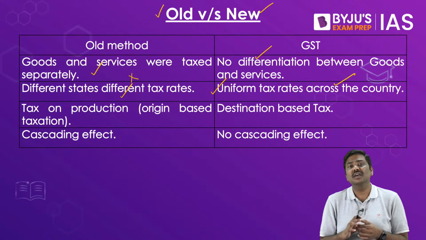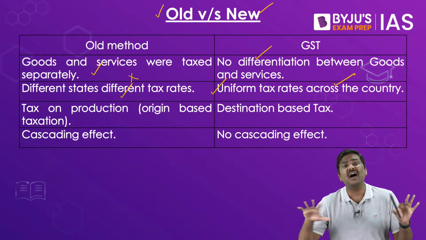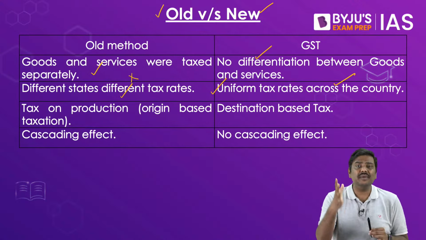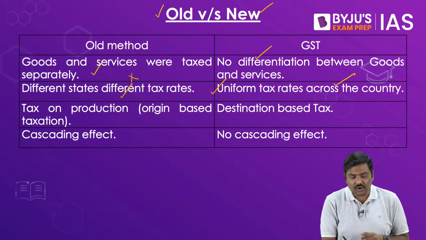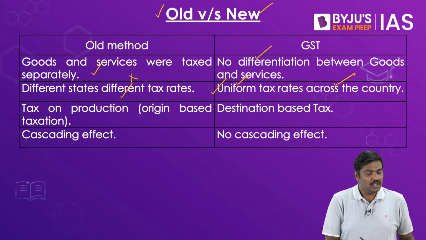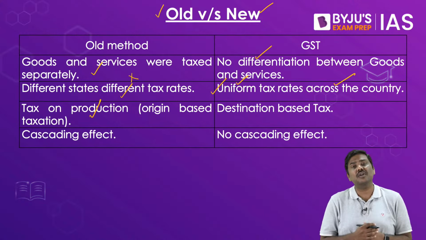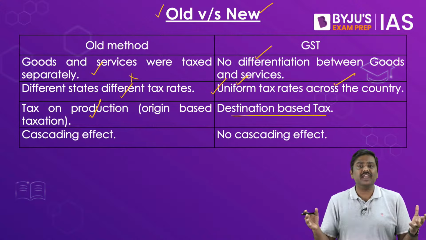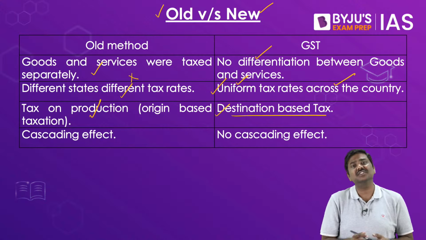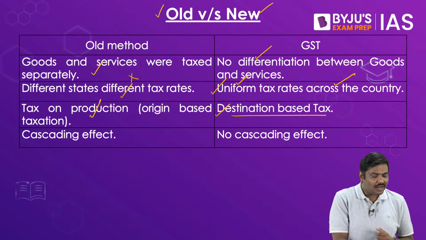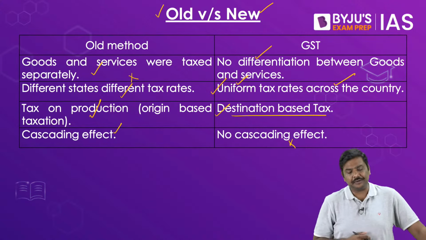National market simply means uniform rate of taxation, irrespective of the state, irrespective of the part of India, the rate of GST shall remain the same. That is called a national market, which is possible now. Earlier it was a tax on production. For example, central sales tax was a tax on production. Now it is a destination based tax, that is, the state where the consumption of the good happens will get the GST, that is the SGST component. Earlier there was an issue of cascading effect, now there will be no issue of cascading effect.